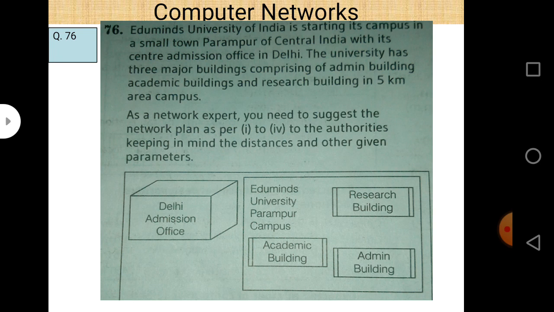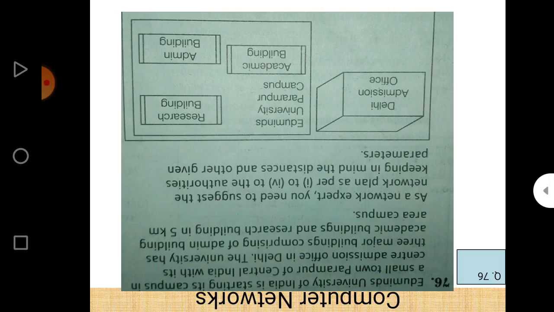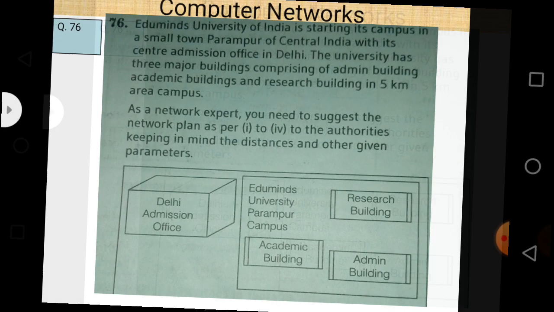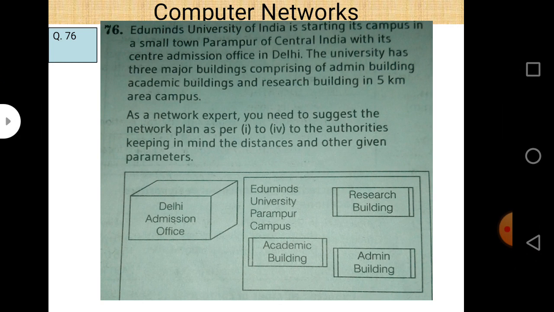So there is a question again regarding networking. So you have to solve this question. This is a diagram. We can see that there is a Delhi admission office and university campus. We can see that there are three buildings in it: academic building, research building and admin building.